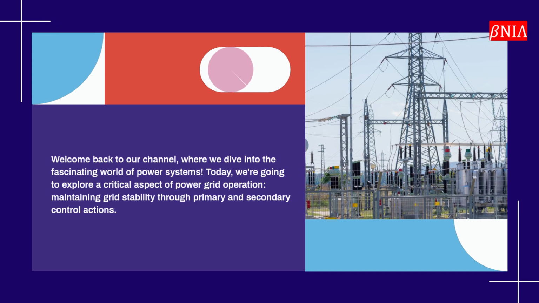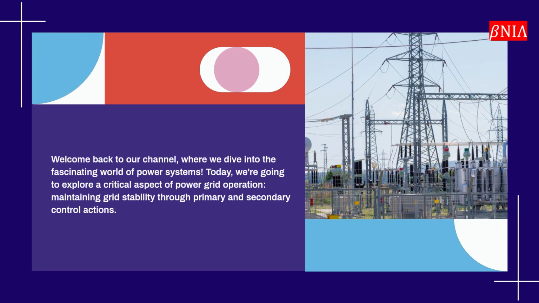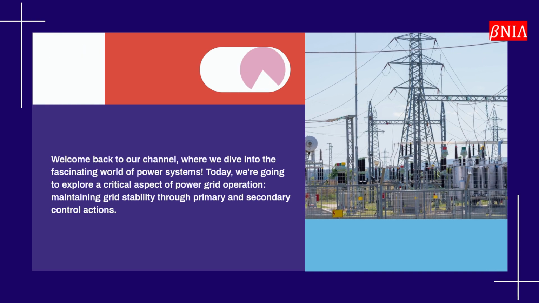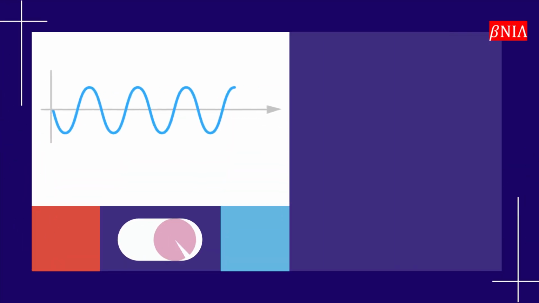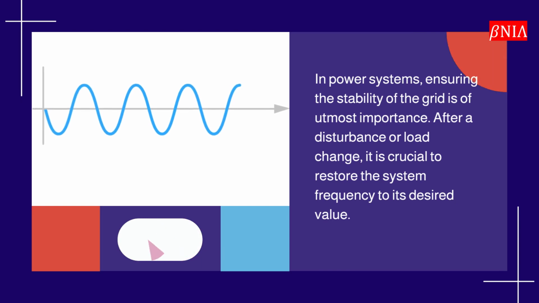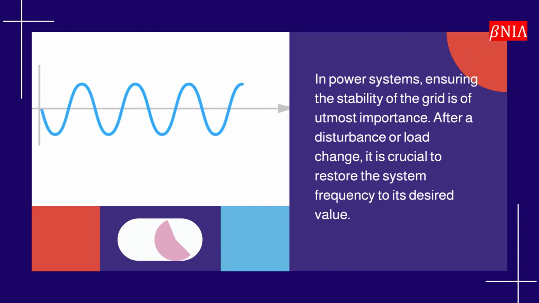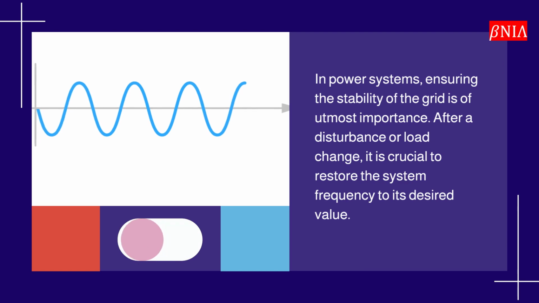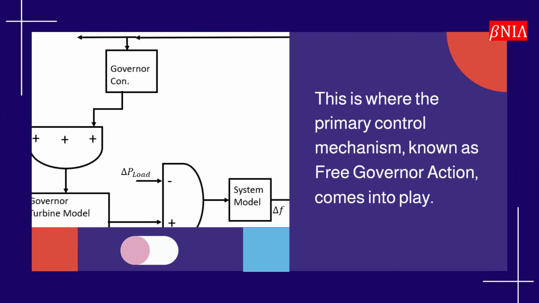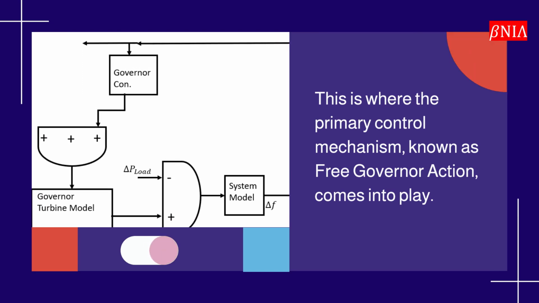Today, we're going to explore a critical aspect of power grid operation: maintaining grid stability through primary and secondary control actions. In power systems, ensuring the stability of the grid is of utmost importance. After a disturbance or load change, it is crucial to restore the system frequency to its desired value. This is where the primary control mechanism, known as free governor action, comes into play.